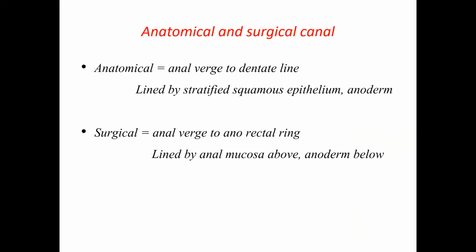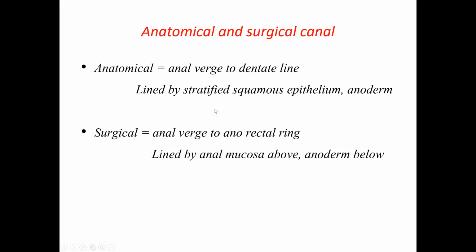The anatomical anal canal is the one described by anatomists in cadaveric dissection. It extends from the anal verge to the dentate line, which is lined by stratified squamous epithelium called anoderm. It is similar to, or a little different from, the normal surrounding skin, because it will not have appendages; hair and glands will not be there.